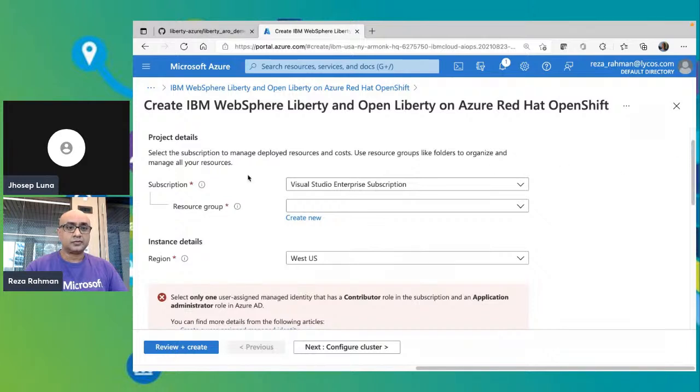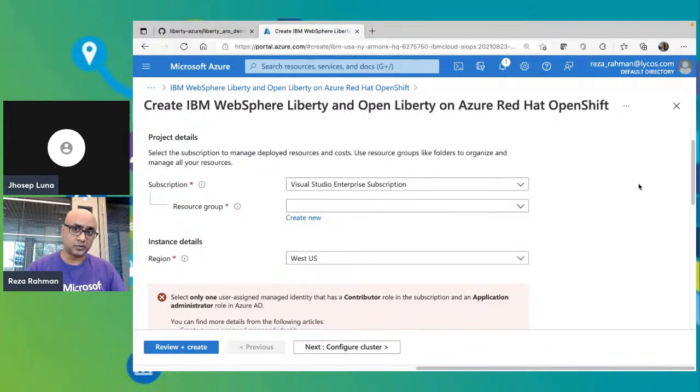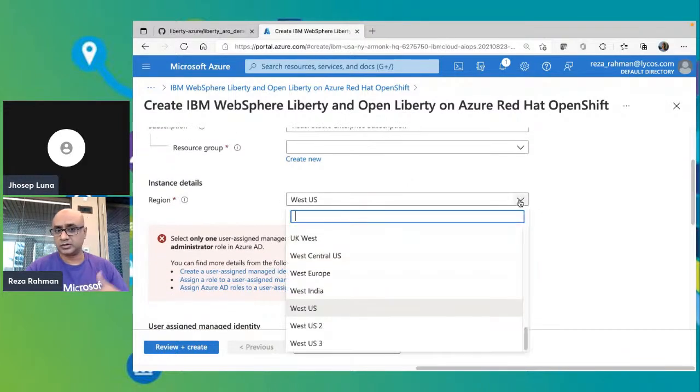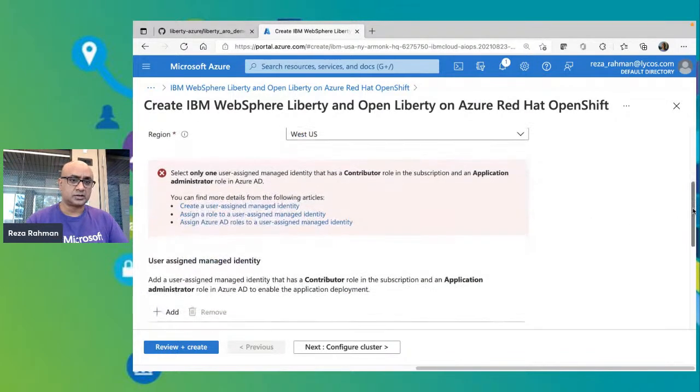Okay. So first you specify your resource group. A resource group is really nothing much more than sort of a grouping of different resources on Azure. You can think of it as an abstraction over a small data center. There's several resource groups that I've created already. I'll show you the one that I've created in a moment. You get to pick your region, and that's basically the Azure data center where you want this code to be running. In this case, I'm running it on US East, but you can pick whatever region that you want.